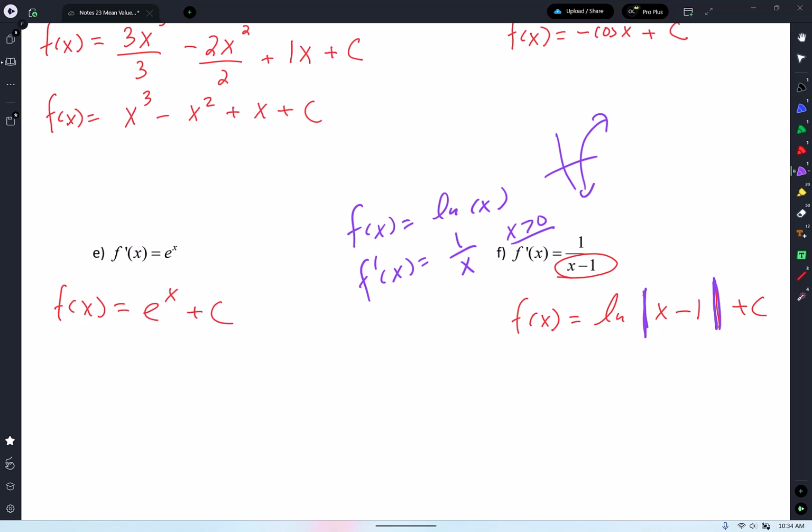We should be saying x greater than 0, this is my derivative, and then state the domain. But if you're going backwards, the domain of this one is all real numbers except 1. So when you go backwards, you've got to put the absolute value to make all real numbers except 1. Does that make sense, guys? A little bit? Okay. I'm not going to talk about that because I don't want to confuse you guys.